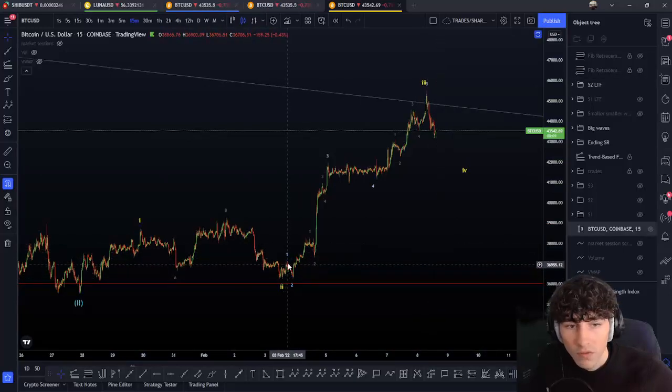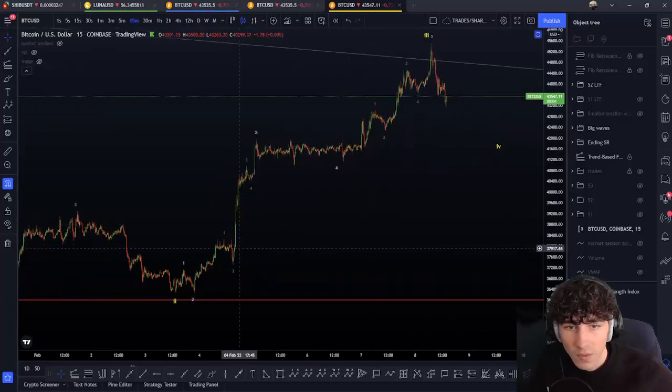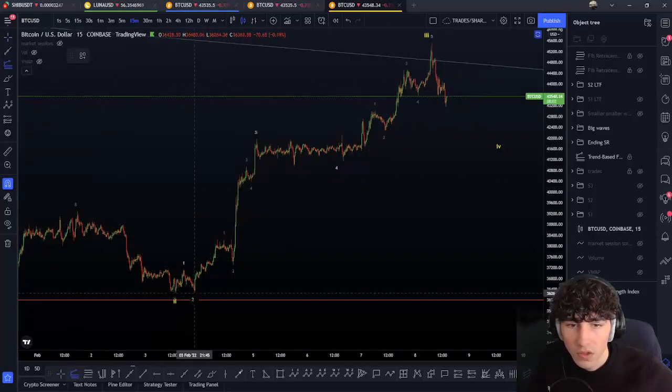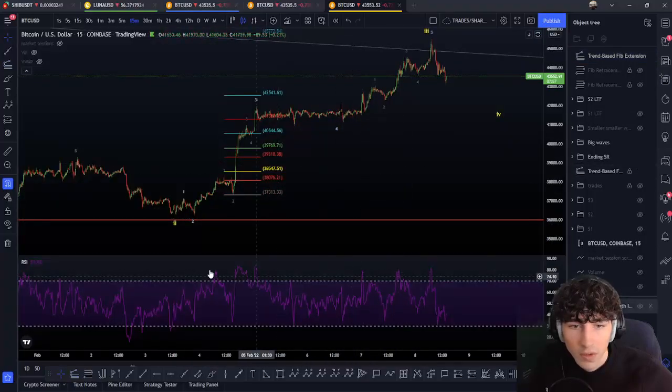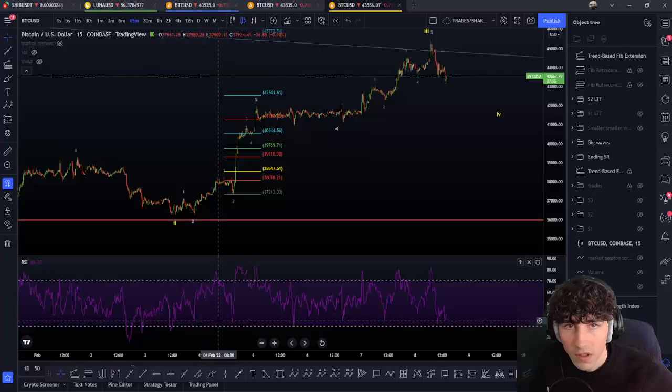First of all, we have done a wave 1, 2 on the low. Okay, then a second wave 1, 2 here. This wave 1, 2 here, we just have to add our extension tool and check on the RSI, if you want to. We have done the wave 1, 2 here, so not valid on the 15 minute.